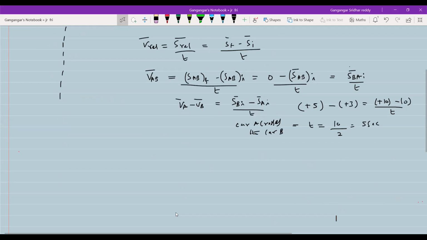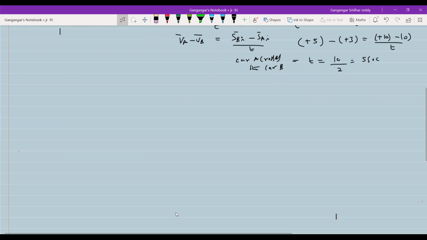So directly now for relative accelerated motion, what shall we do? Finally, they are at the same position, no? That's why the final separation is 0. Finally, both are at the same position, so what is the separation between them? It will be 0. That's why SBA will become 0 final.